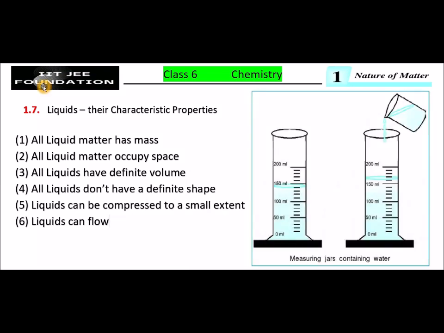Dear students, in the coming video I explain the third characteristic property of liquids.